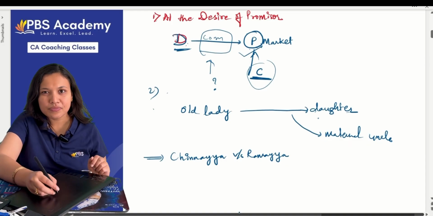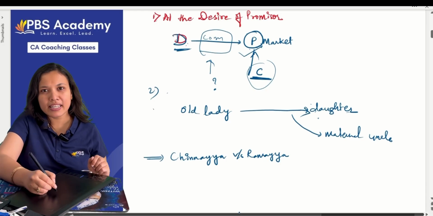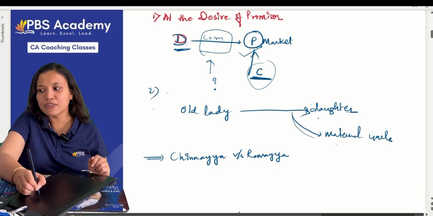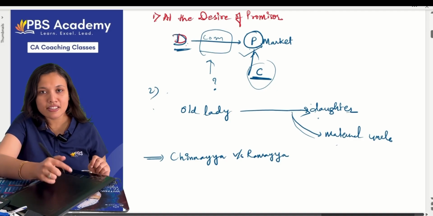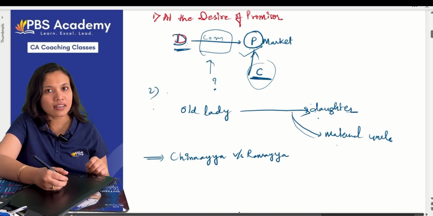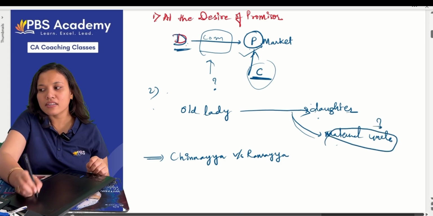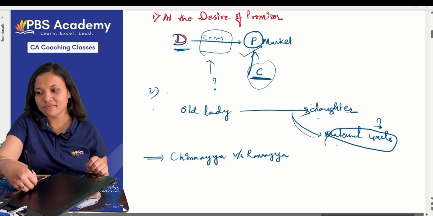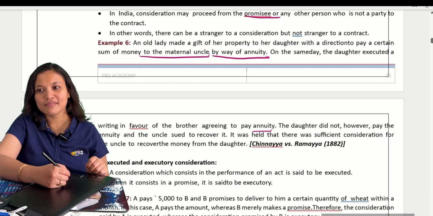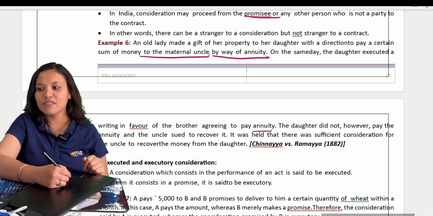Did you understand? See, the old lady transferred all the property to her daughter, but made a condition that you have to pay some of the amount to your uncle. She also agreed to that condition, but however, she did not pay any annuity to the uncle. Now, can the uncle recover the amount from the daughter? Is the question. Yes? Why? How? She agreed to the conditions, so she has to be bound by it. Okay. Then what else?